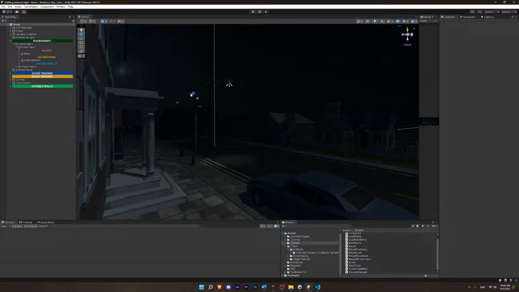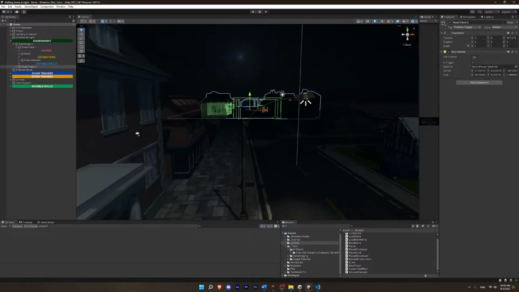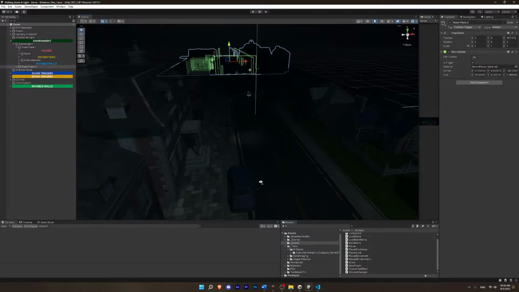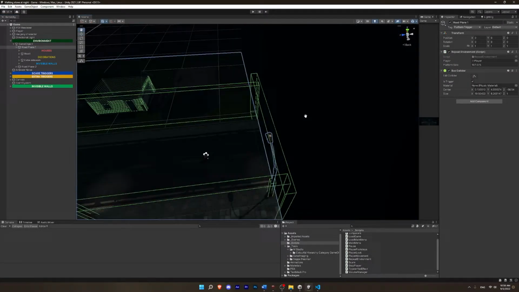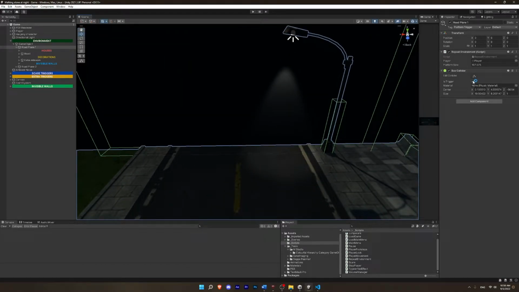So to make the platforms repeat, I have a trigger collider at the beginning of each platform. As you can see here, that's the second one, and this is the first one. This thing here, over here, that is the trigger collider.